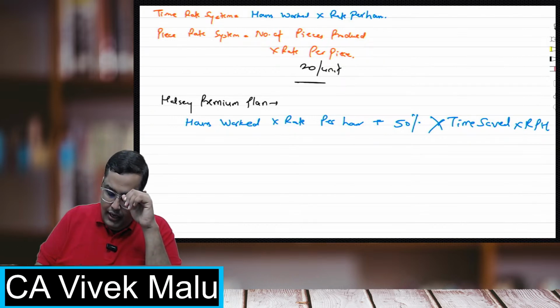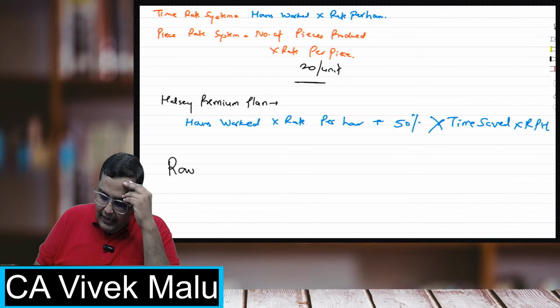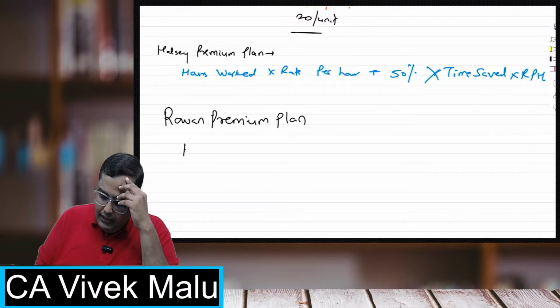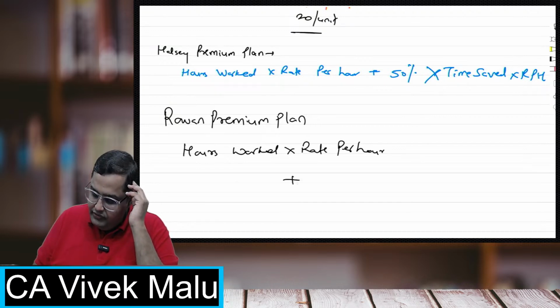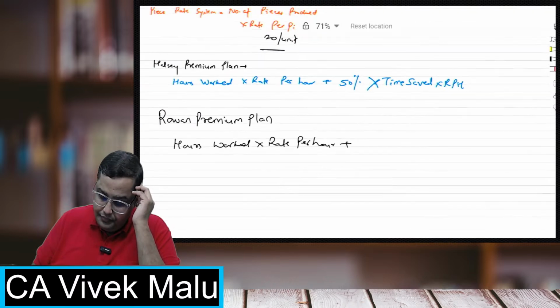Under a Rowan premium plan, there are only 4 in your syllabus. Under Rowan premium plan, the formula is hours worked into rate per hour. This you will get only as the basic payment, plus you will get a bonus. Now what will be the bonus?